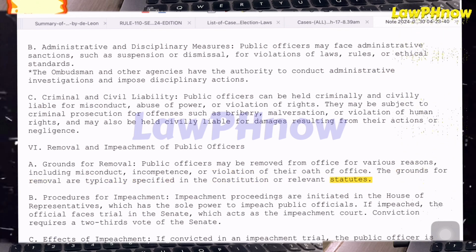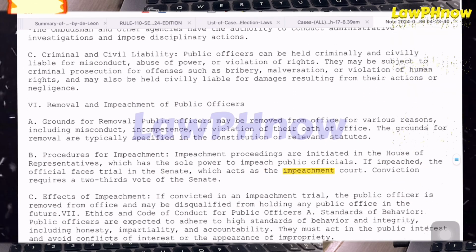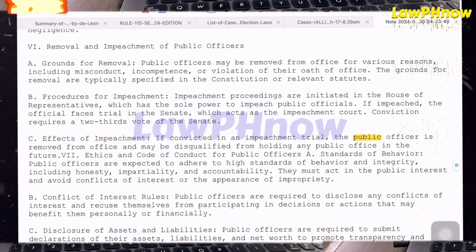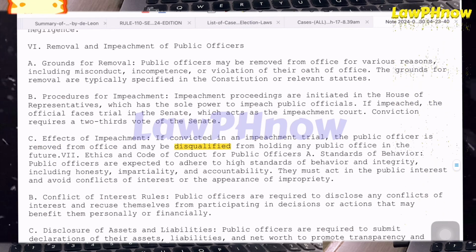B. Procedures for impeachment. Impeachment proceedings are initiated in the House of Representatives, which has the sole power to impeach public officials. If impeached, the official faces trial in the Senate, which acts as the impeachment court. Conviction requires a 2/3 vote of the Senate. C. Effects of impeachment. If convicted in an impeachment trial, the public officer is removed from office and may be disqualified from holding any public office in the future.